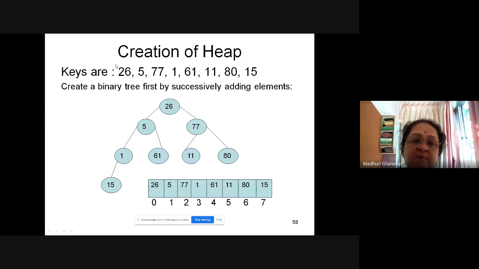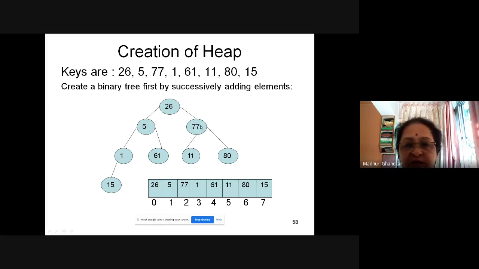Now I create a binary tree first by successively adding the elements. I will take the first value and put it as the root. I'll take the second value and add it as the left child of the root. I go on filling the binary tree level by level. So 26 is the root, 5 its left child, 77 its right child.